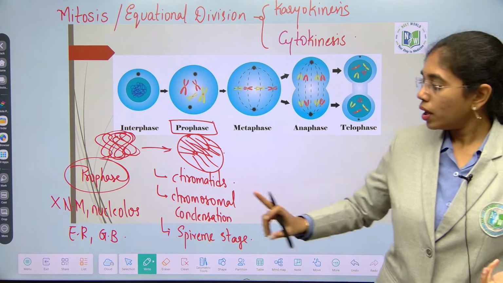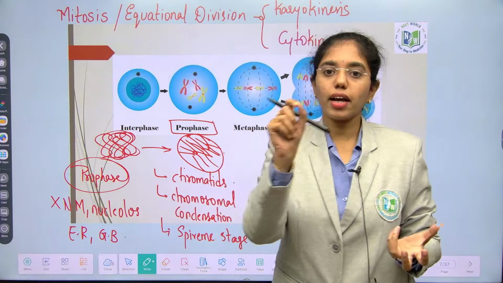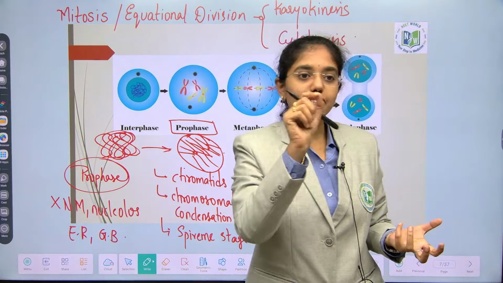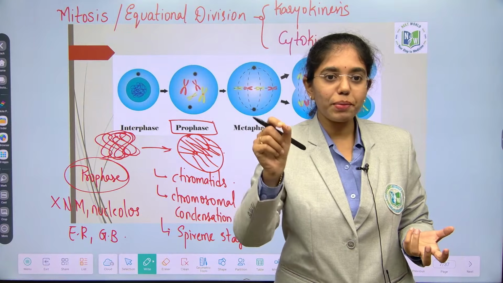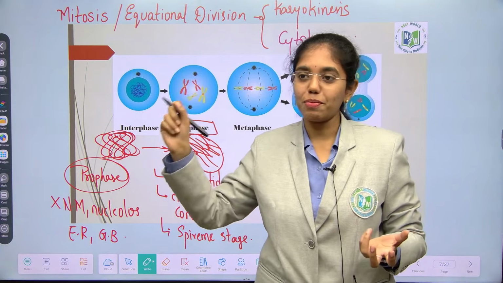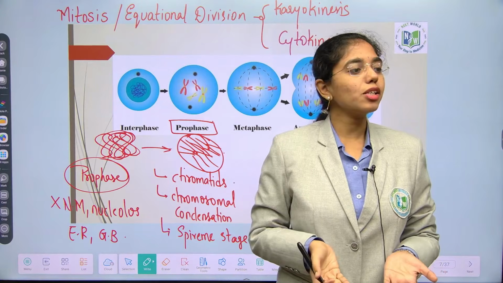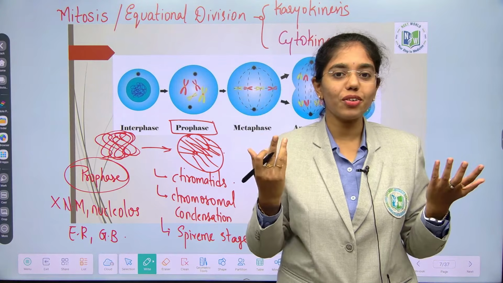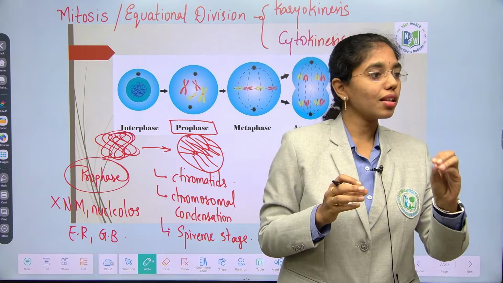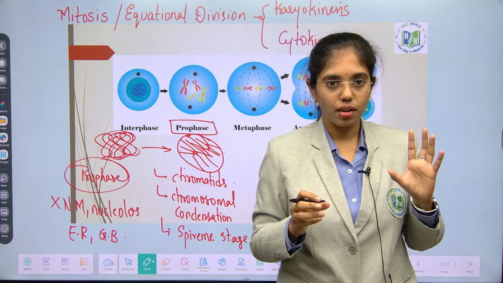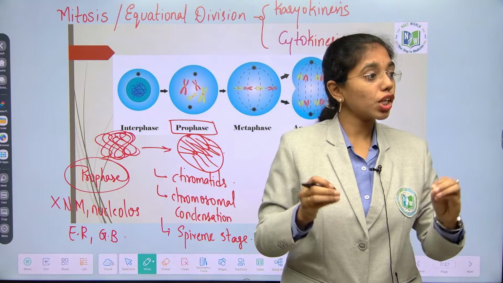Why and how? In your earlier answers you might have learned, disappearance of nuclear membrane, nucleolus, endoplasmic reticulum and Golgi. This statement you might have read. Disappearance of all these means they are gone somewhere else or what? No, they have lost their structural stability.